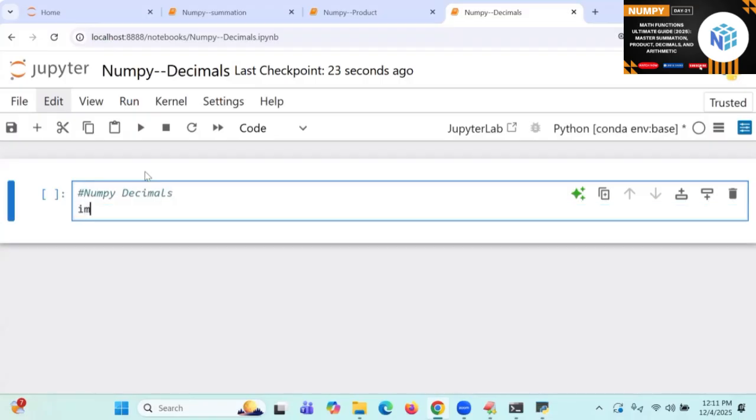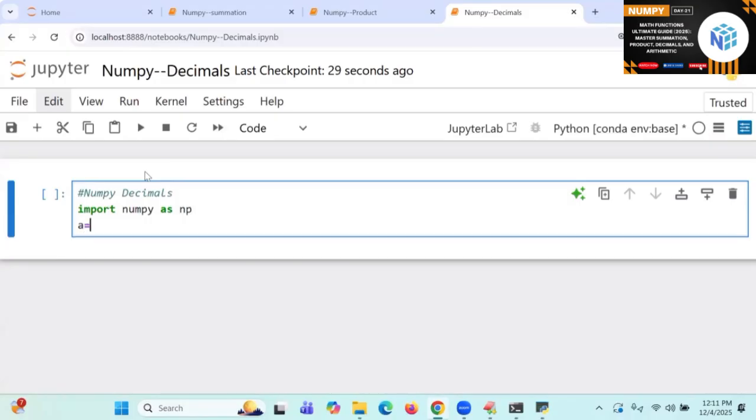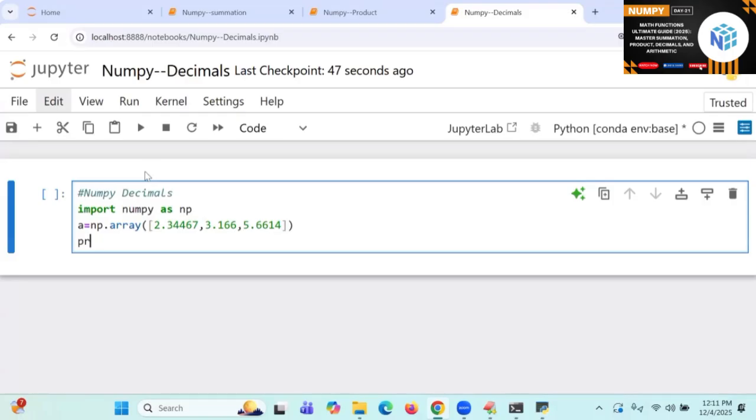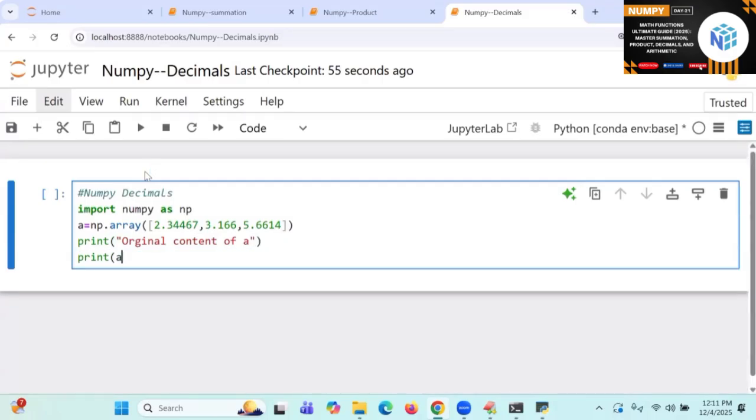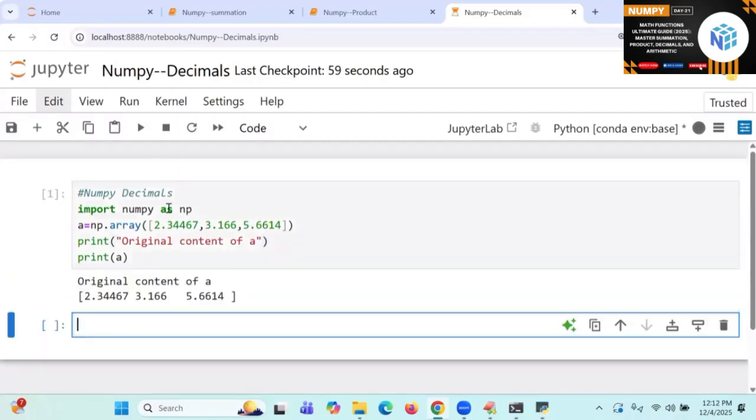So A is the import numpy as np. A is equal to np.array of 2.3456, 3.166 and 5.6614. Like this I'm having the content of A, the original content of A. I am writing print of A, so the original content of A is printed as this.